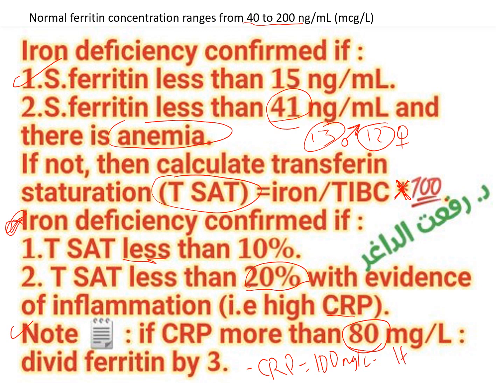He has anemia, hemoglobin 9, that is normocytic normochromic. Is this anemia of chronic disease, or is this iron deficiency anemia? We go to check ferritin, and we found ferritin to be 90. If we look to the definition, this is not iron deficiency anemia, but because C-reactive protein is more than 80, divide the serum ferritin by 3. It will be 30. So this is confirmed to be iron deficiency anemia.